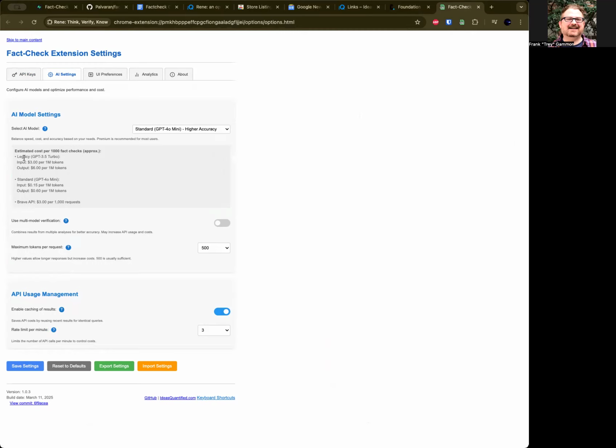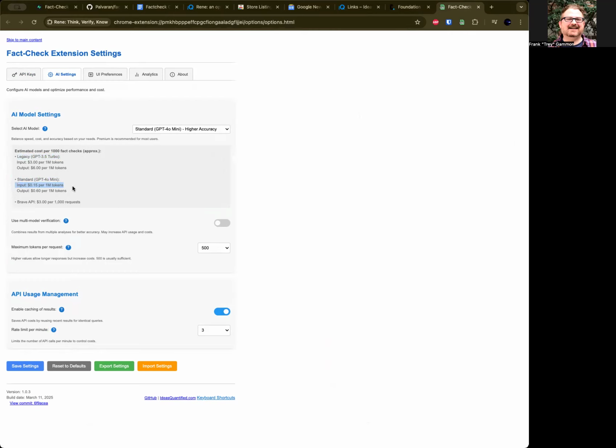So this is the legacy, the old school 3.5 Turbo that a lot of people are familiar with. This is the current one that's pretty popular, Mini. Mini will cost you 15 cents for 1,000,000 tokens. That's about 10,000 paragraphs of information. 10,000 paragraphs is a lot of information.